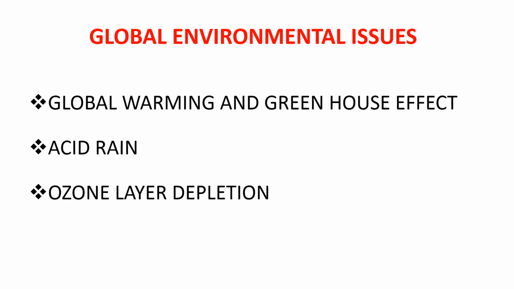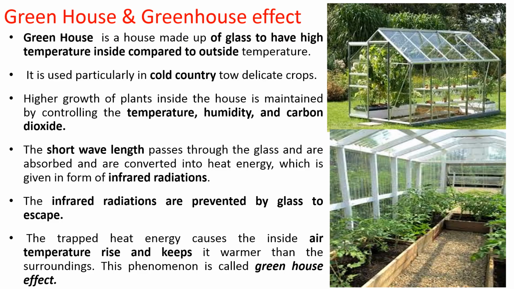Here in global environmental issues, we will be discussing three global issues. First, global warming and greenhouse effect. Second, acid rain. And third, ozone layer depletion. These three are very important phenomena as far as the global environmental changes taking place are concerned, as well as from the examination point of view. So basically, before learning about global warming, we have to understand the concept of the greenhouse effect.